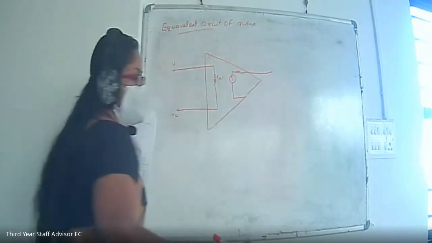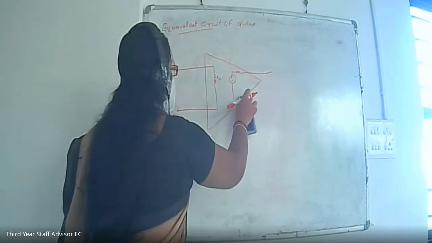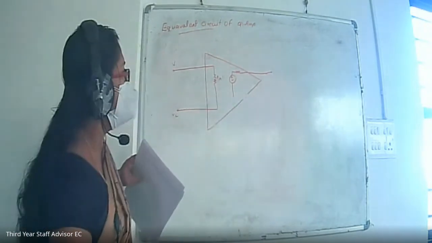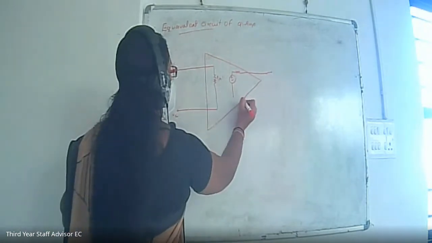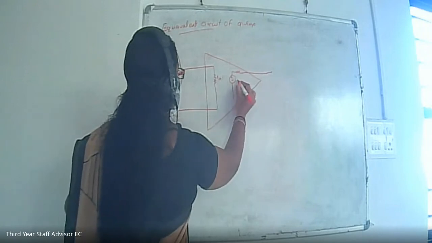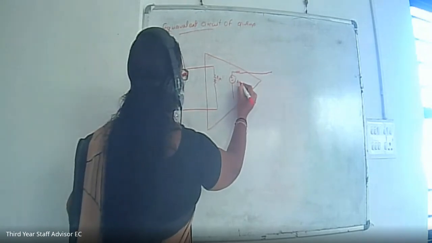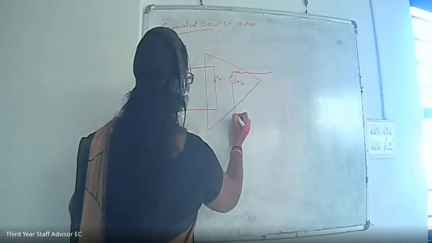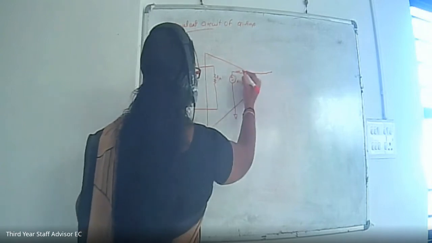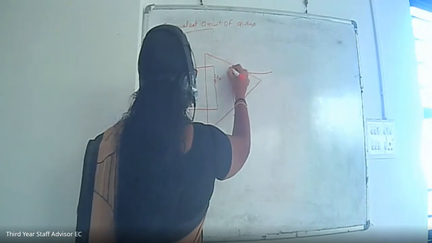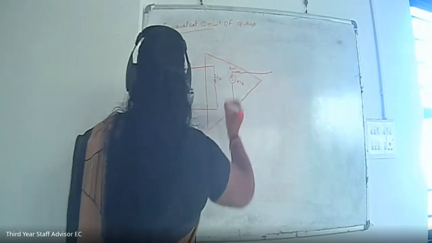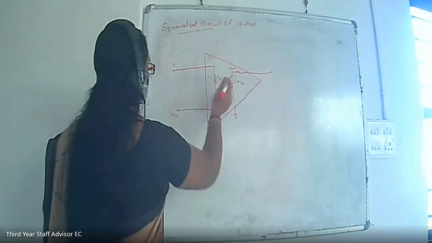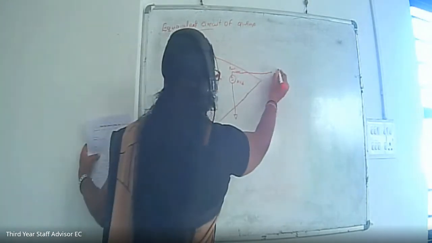Now we simply draw the output resistance and the voltage controlled source A into VID. This is R out, and this is V out.